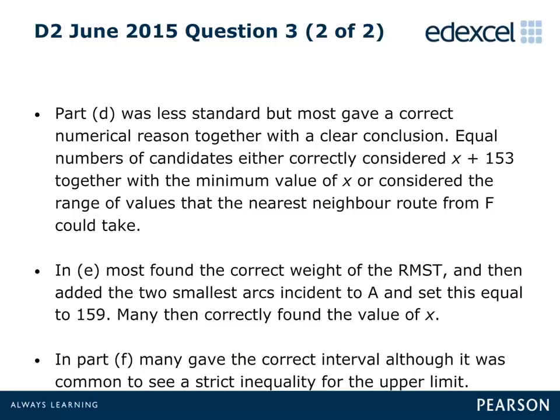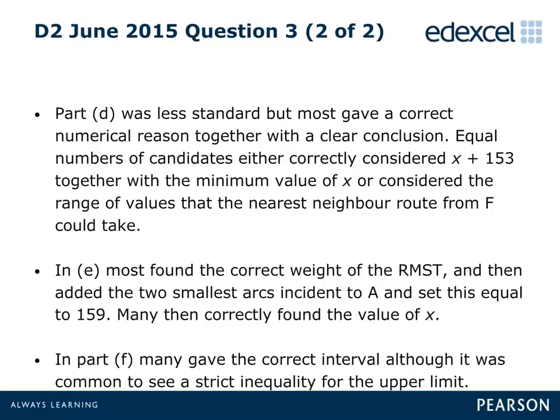In Part E, many candidates correctly found X, but in some cases, either their method or working was not clear. It was expected that candidates would explicitly calculate the length of the residual minimum spanning tree, and then add to this value the length of the two smallest arcs incident to A. Finally, this expression would then be set equal to 159, and the corresponding equation solved to give the value of X.